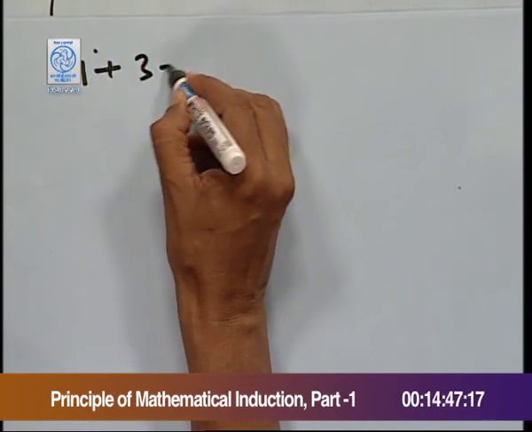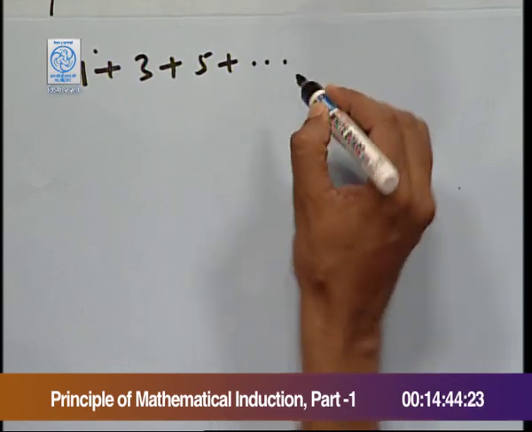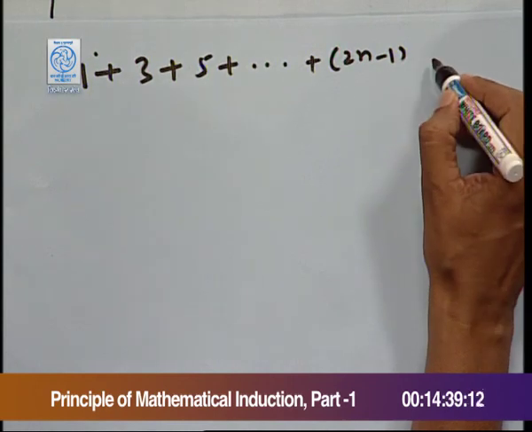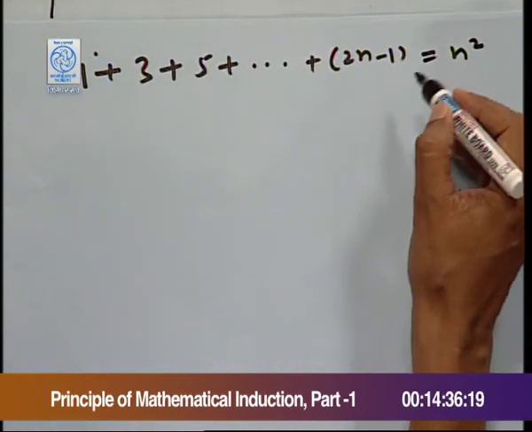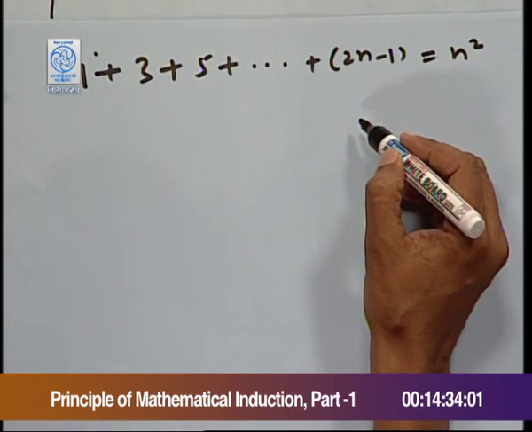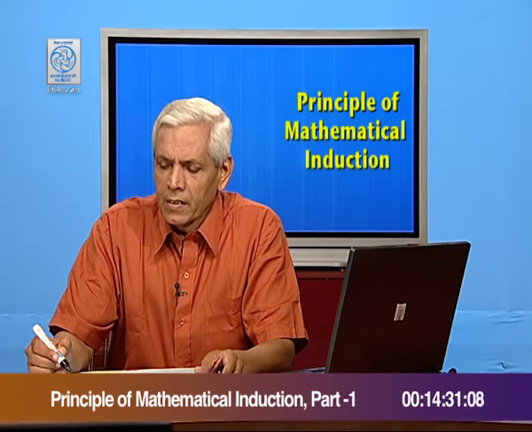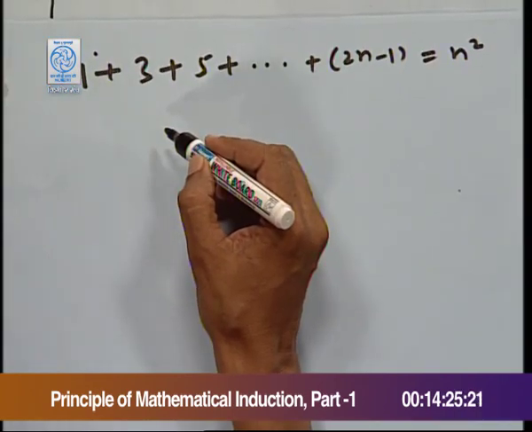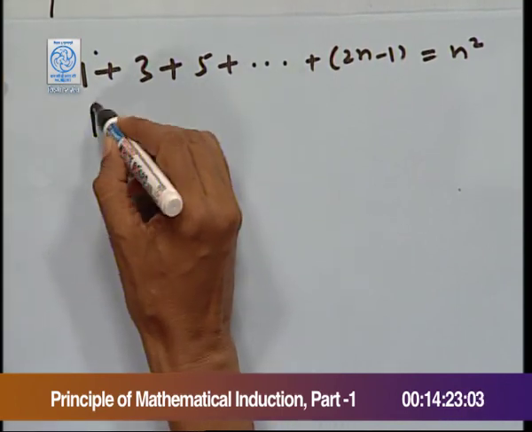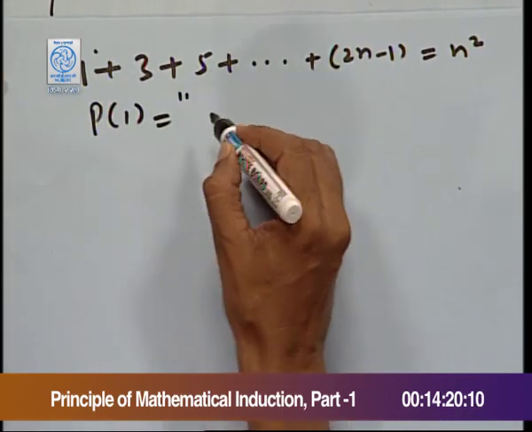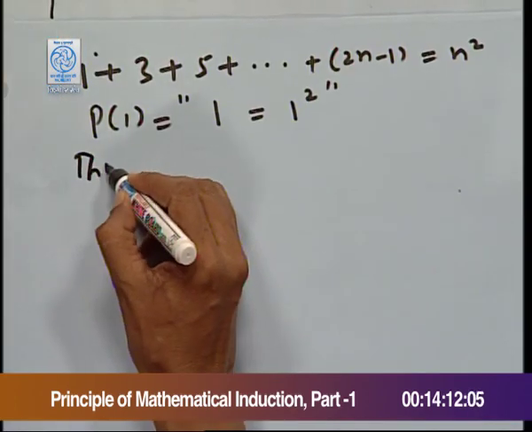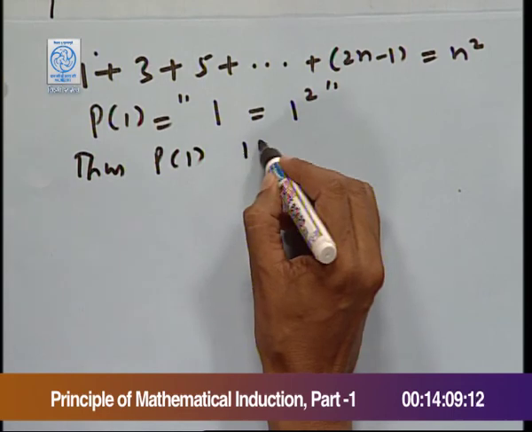For instance, if our question is to prove 1 plus 3 plus 5 and so on up to n terms equal to n square, that is, the sum of the first n odd numbers is n square. This we have to prove. Our first step is to verify the result for n equal to 1. So, we have P(1) is equal to 1 equal to 1 square. It is obviously true. Thus, P(1) is true.